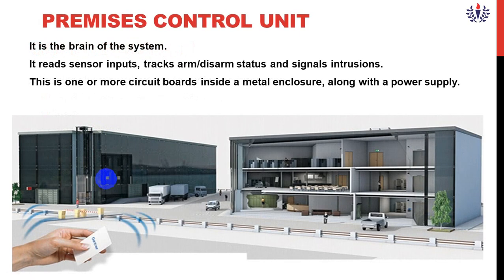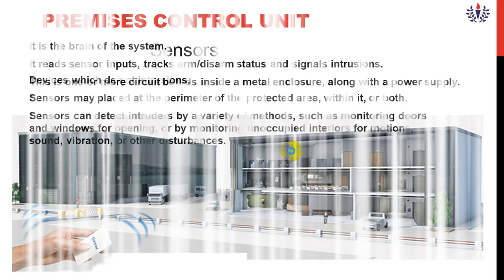Premises control unit is called a panel, which is set in the alarm. It is the brain of the system. It treats the sensor input and tracks arm and signal impressions. This is one or more circuit boards inside a metal enclosure along with a power supply.